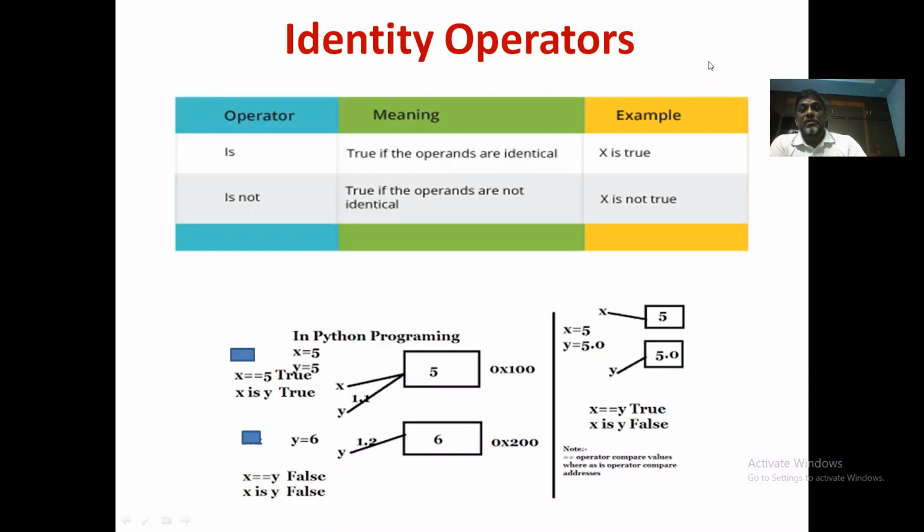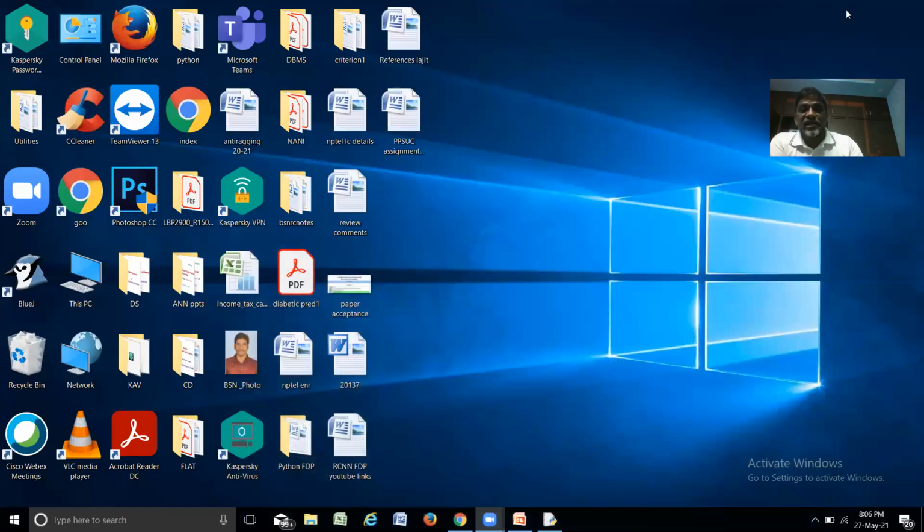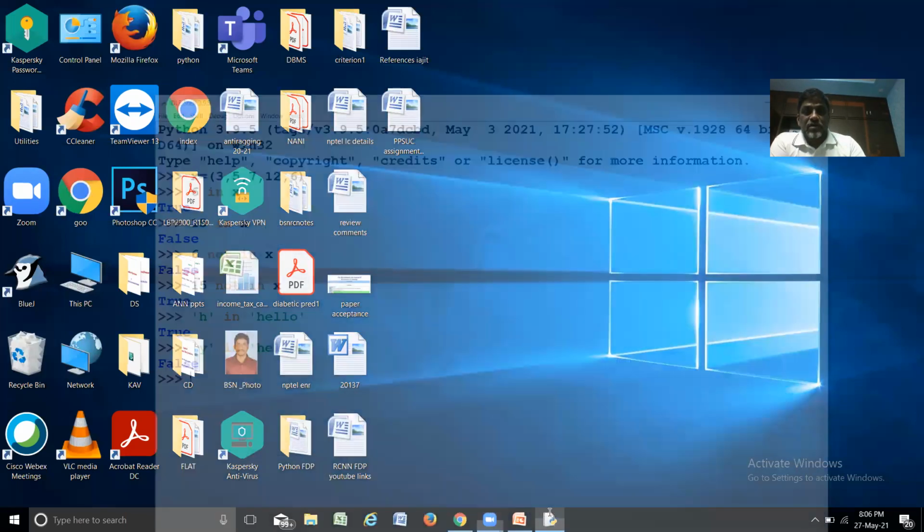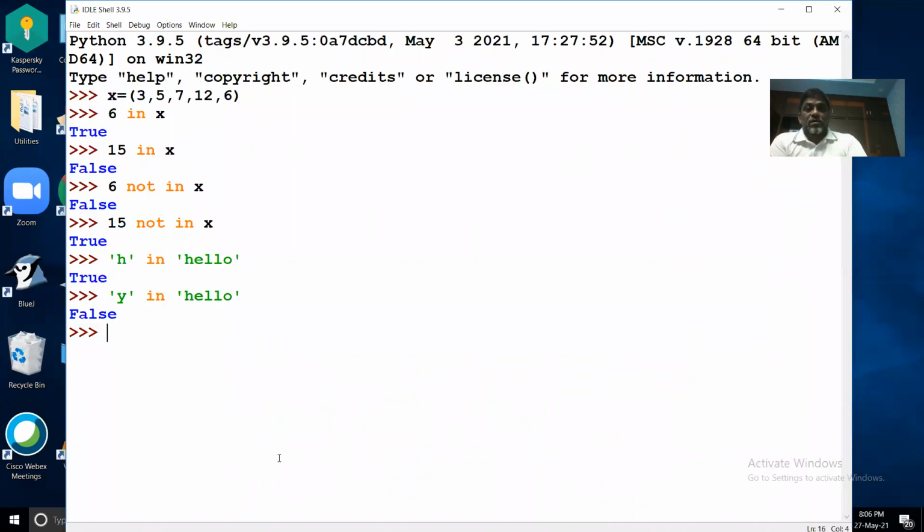Both these membership operators and identity operators are very important from your examination point of view. You should read them carefully with the help of examples. So let me show you how these identity operators behave.